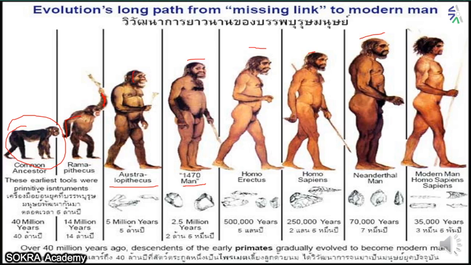Eventually, the size of the head has become less and the size of the brain has become bigger. Initially, when we were evolving, our head size was very big, but the brain inside was very small, due to which the IQ or the intelligence of our ancestors was less compared to how we are right now. Okay, then just look at the stature here. You see how their bodies are bent like this. Just see how the body is eventually becoming straight. Slowly and slowly our bodies are becoming straight.